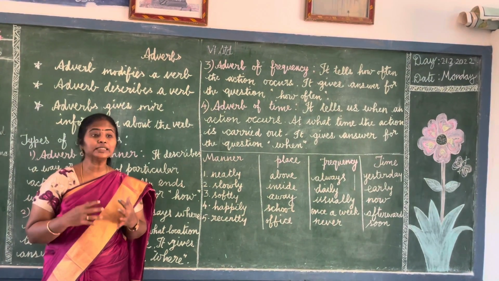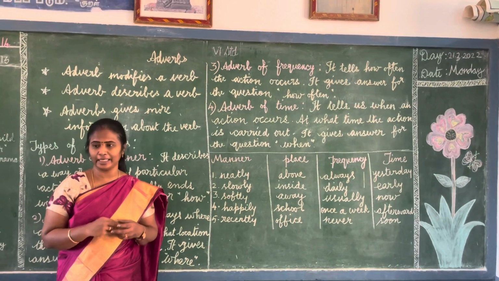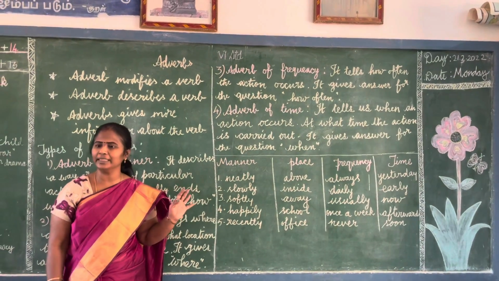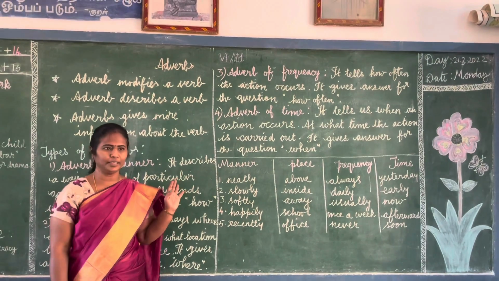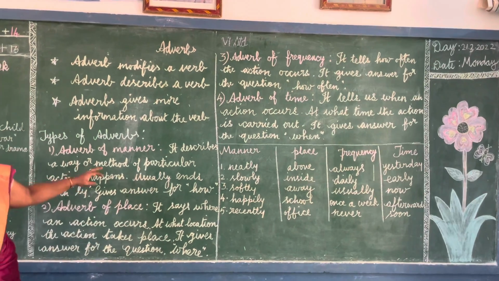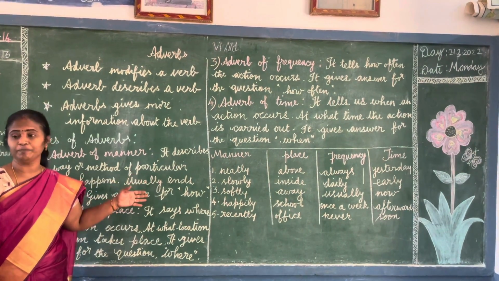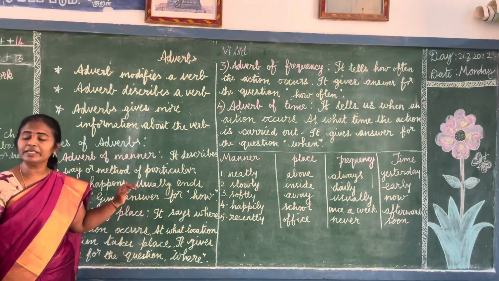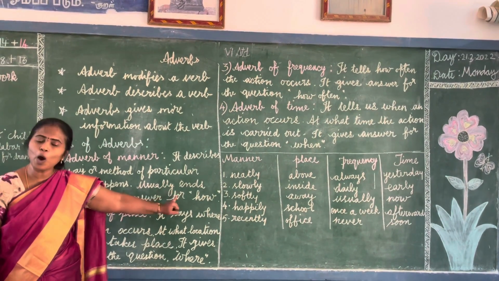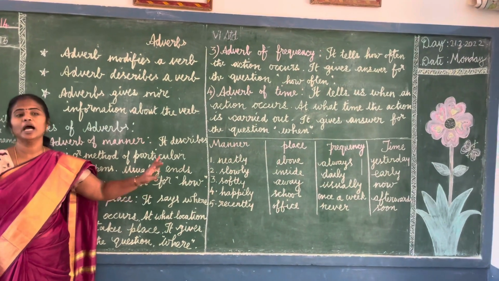It shows the manner, the particular method or way the action takes place. It always gives the answer for the question how.